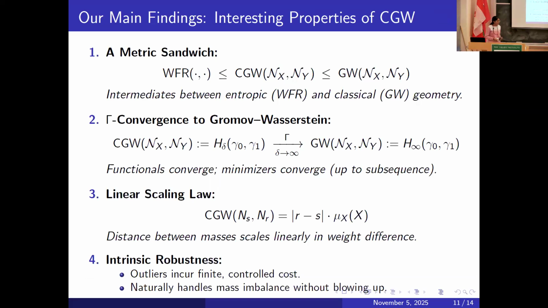The second one is my favorite, because I always like consistency results. I mentioned this delta parameter. As we send delta to infinity, we get some variational convergence in the notion of Gamma convergence. We can show that the conic Gromov-Wasserstein converges to the Gromov-Wasserstein metric. And then some linear scaling and some bounds. The last bit is that we quantify that CGW is robust to outliers. We give some quantitative bounds and also a counterexample showing why GW does not behave well.